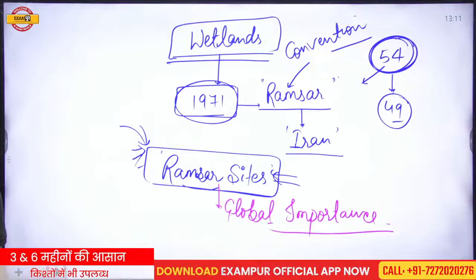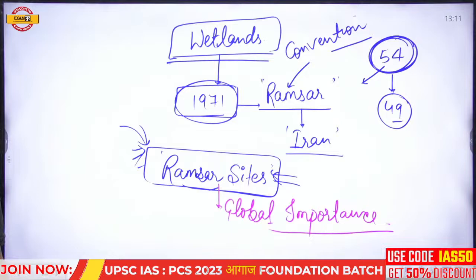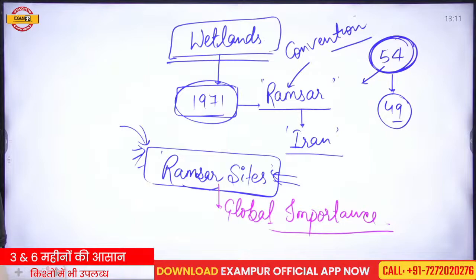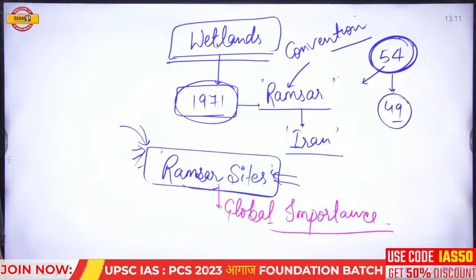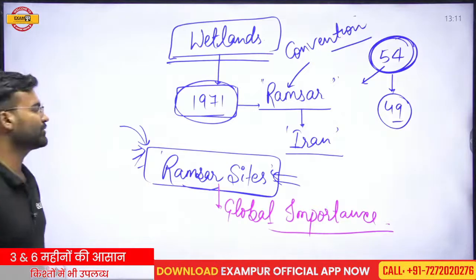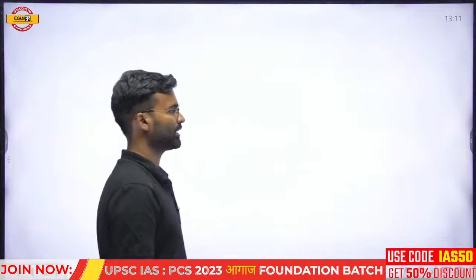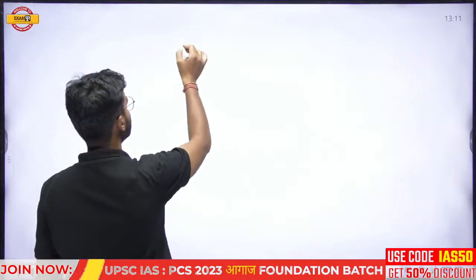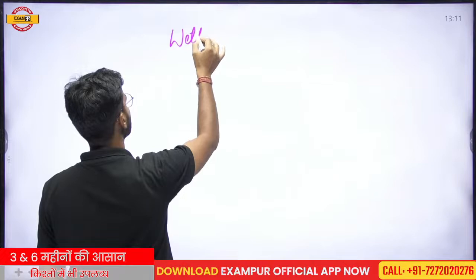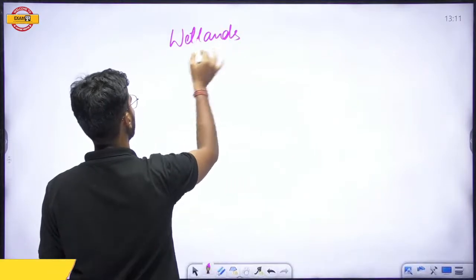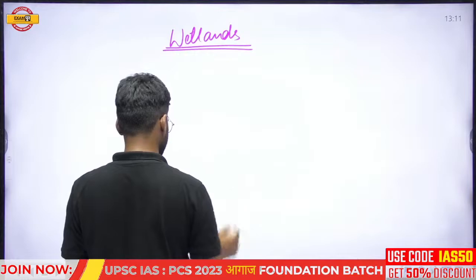What is the Ramsar site? So the criteria for the Ramsar site is global importance. The important or conventional topic is the wetlands. What is a wetland? In wetlands,